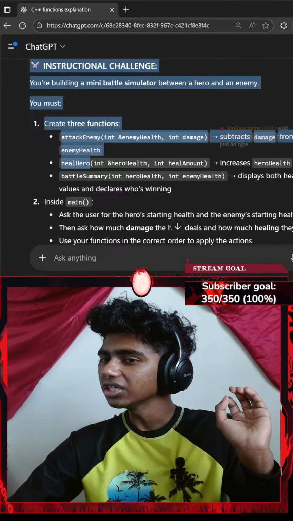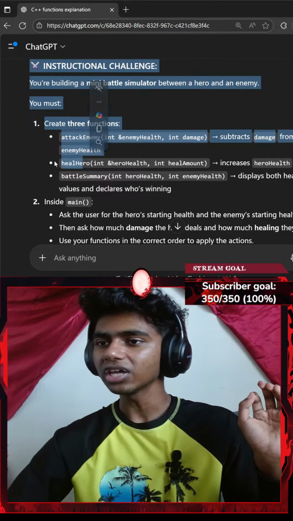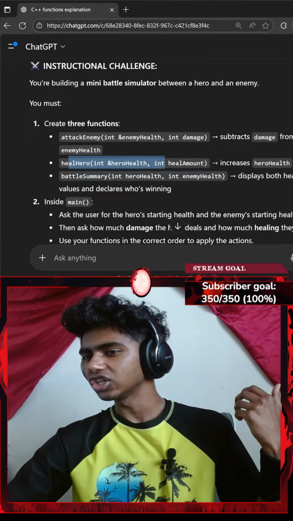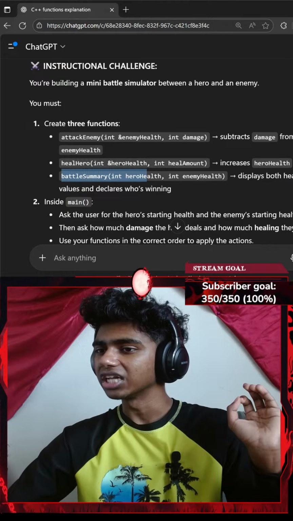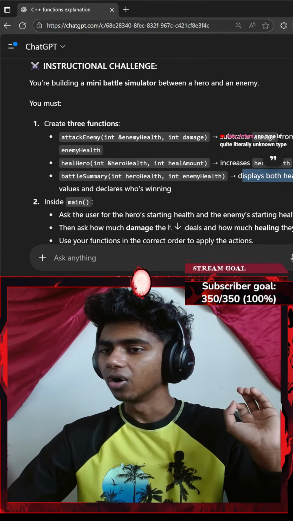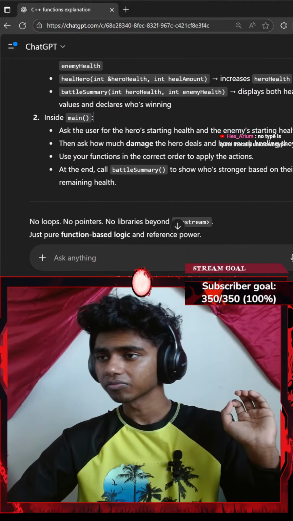Then heal hero, I'm assuming that's another function. Create three functions. Okay, this is a separate function: integer hero health, integer heal amount, increase hero health. Battle summary: integer hero health, integer enemy health, display both health values and declare who's winning.